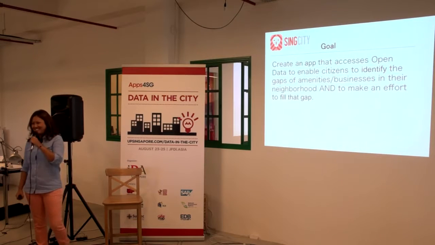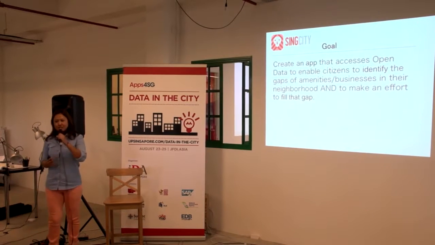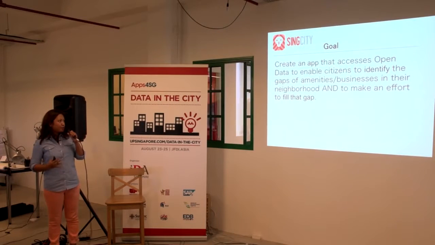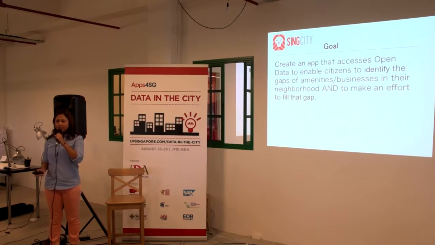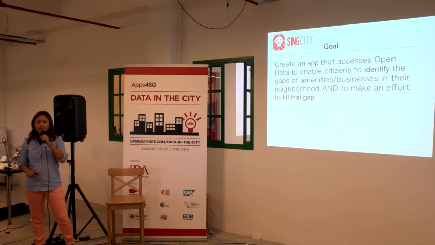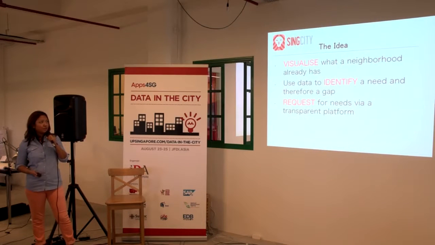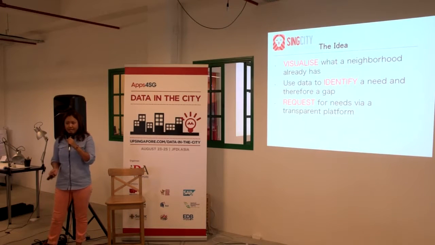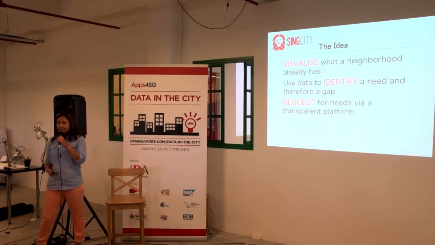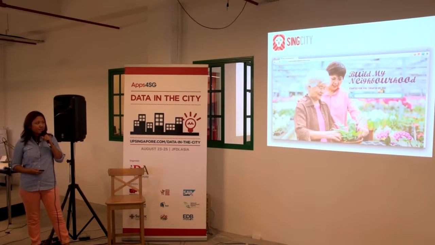So we wanted to translate that to the real world, where we would create an app that accesses open data to enable citizens to identify gaps with amenities and businesses in your neighborhood, and then to make an effort to fill that gap. So this platform would visualize what a neighborhood already has, then use that data to identify gaps, where you can then request for needs via a transparent platform. So let me take you through it.